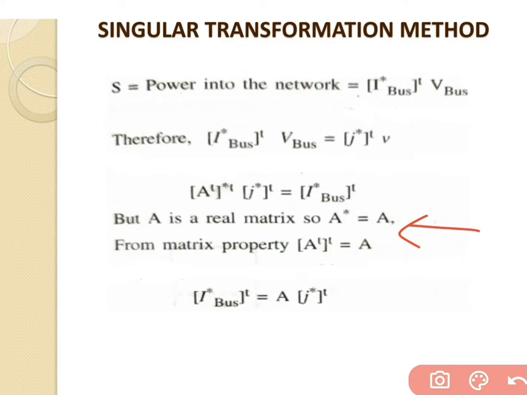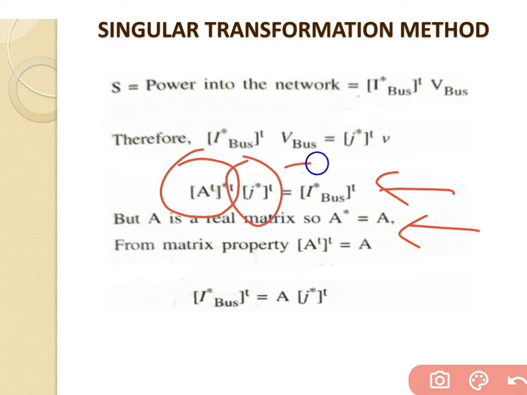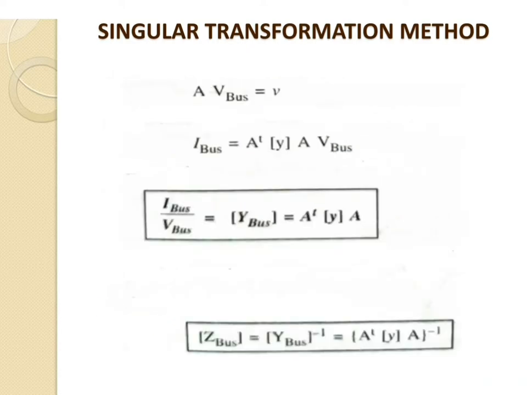From the matrix property also, we write A transpose, whole transpose, equal to A. Now applying these two conditions in the previous equation, the new equation becomes I star bus transpose equal to A and J star transpose, because for this term only A applies, and J transpose is as it is, and I bus transpose is as it is. Then the new equation becomes I star bus transpose equal to A J star transpose.